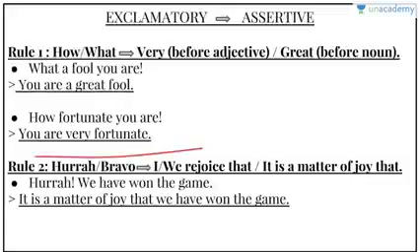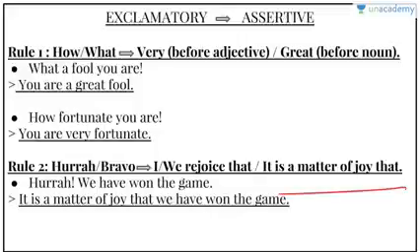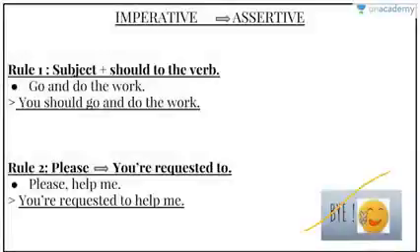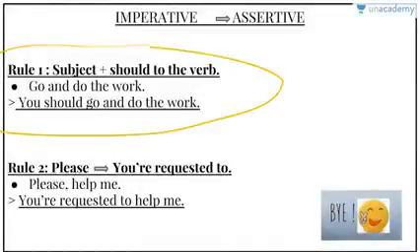Okay. Rule 2, hurrah, bravo. We have to replace these words with I, or we rejoice that, or it is a matter of joy that. Now example, hurrah, we have won the game. So the assertive is going to be it is a matter of joy that we have won the game. Easy? Okay.